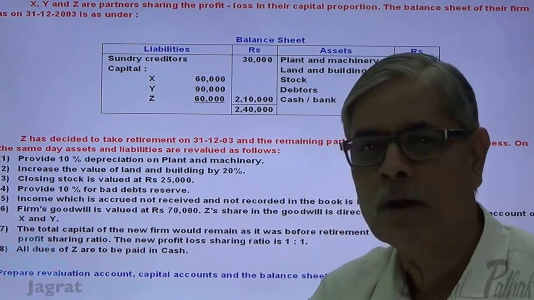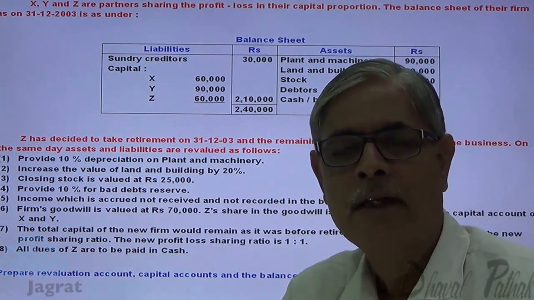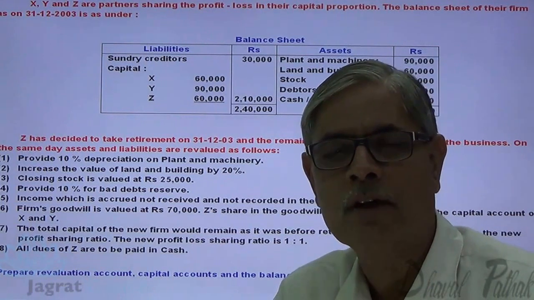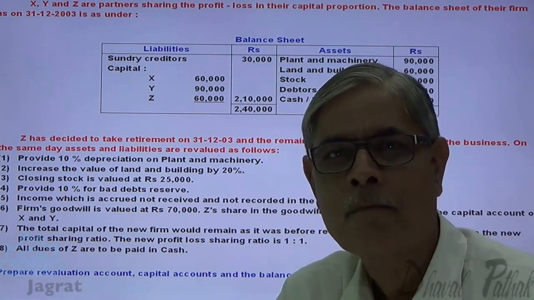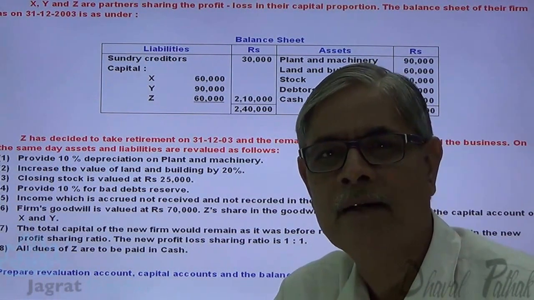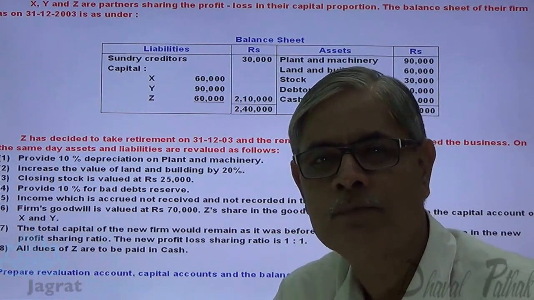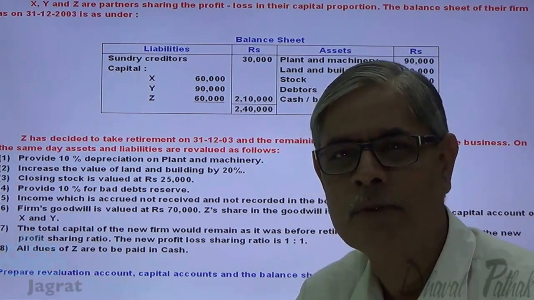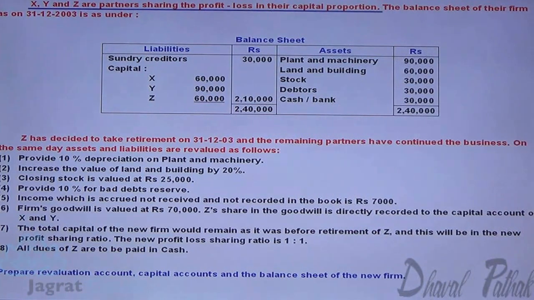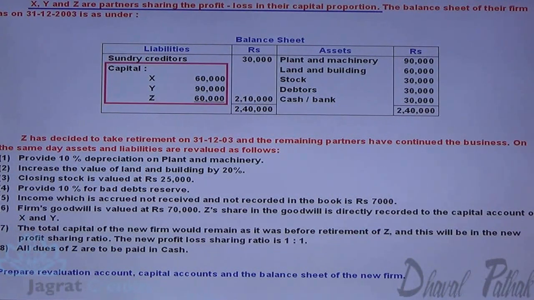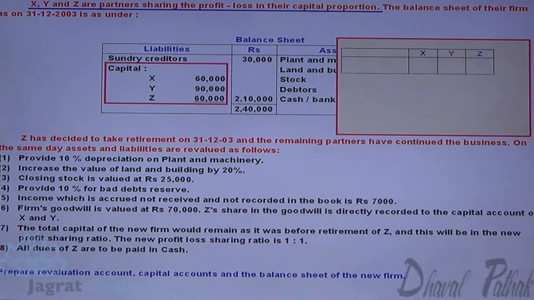Now, after explaining all these details, let me start with, first of all, the working note about goodwill adjustment, profit sharing ratio, new share in profit, etc. Observe it. X, Y, Z are the partners sharing profits and losses in the capital proportion. What's the capital proportion, as I told you? 2:3:2.